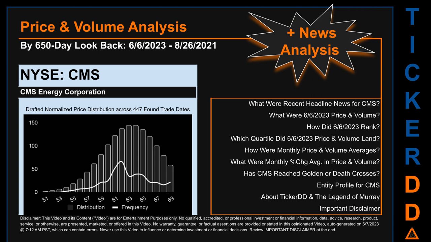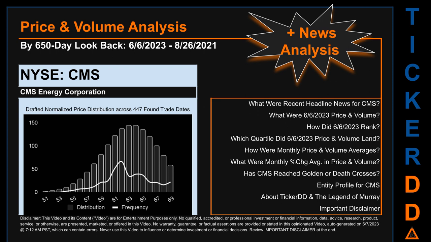CMS went public on February 3, 1947, which was roughly 76 years and 4 months ago. Looking back 650 calendar days from Tuesday, June 6, 2023 to Thursday, August 26, 2021, we found 447 applicable trade dates for use in our analysis. The chart shown on this page is our initial attempt at studying the price for CMS after dynamically normalizing price distribution across those discovered trade dates.